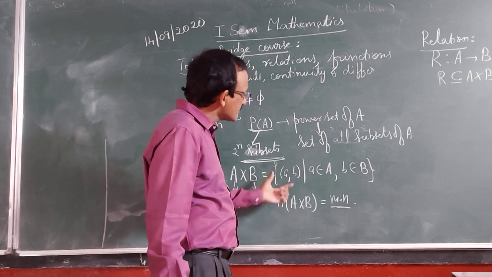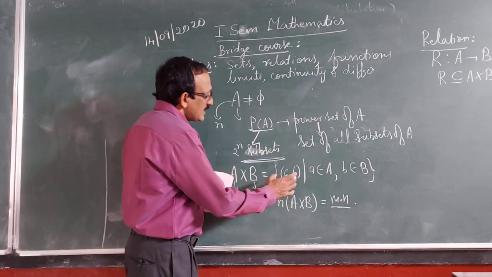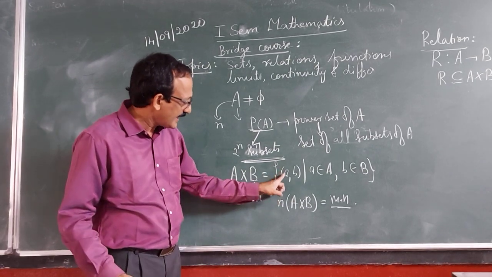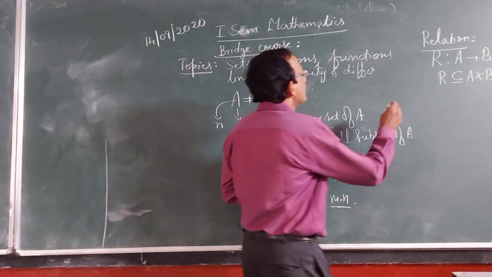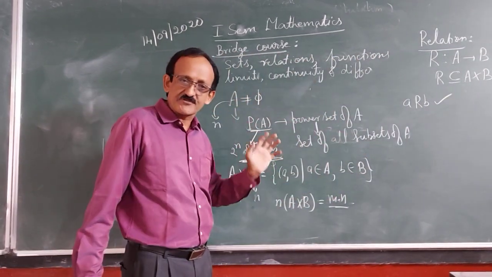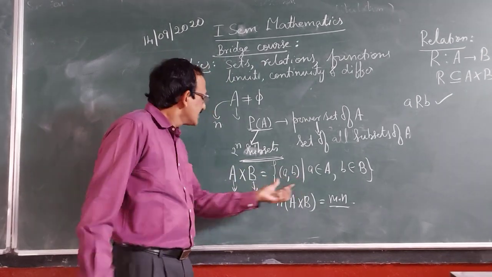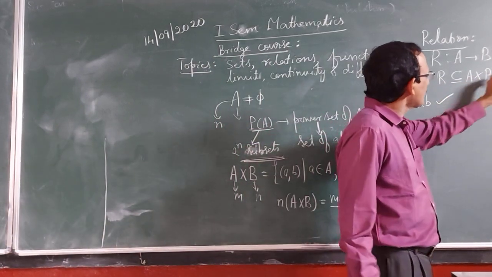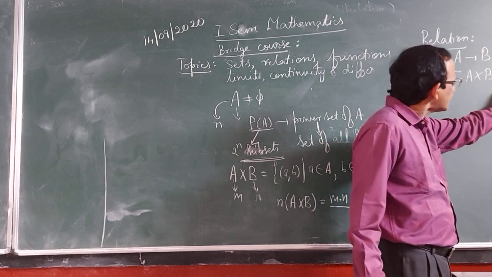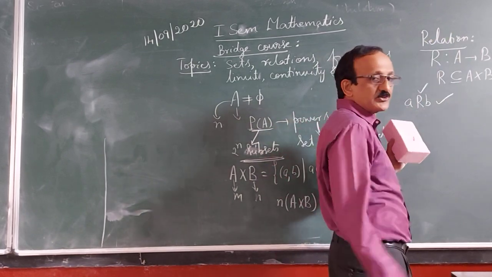Fine. So if it is a subset of A cross B, a relation contains a collection of ordered pairs in which a related to b is true. R is a relation from A to B which contains ordered pairs. That's what we say. It is a subset of A cross B. A cross B contains a set of ordered pairs. So a relation will contain a set of ordered pairs in which a related to b is true.